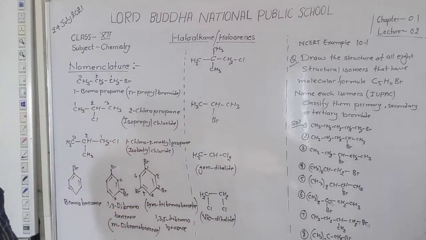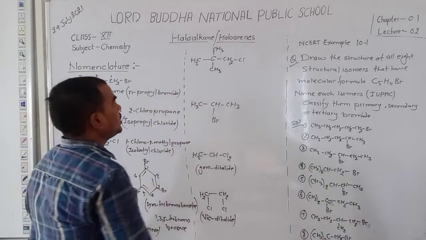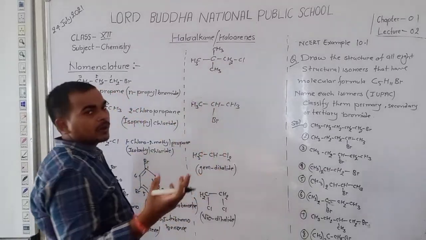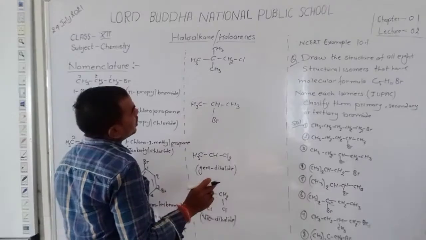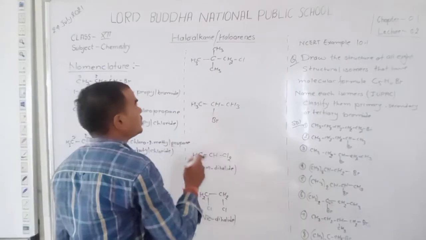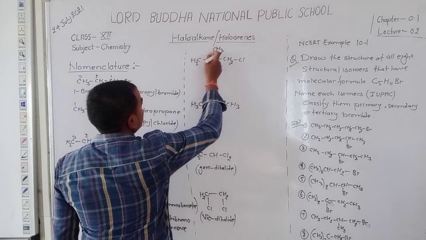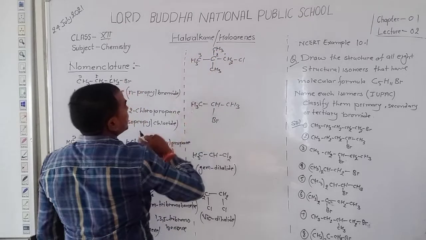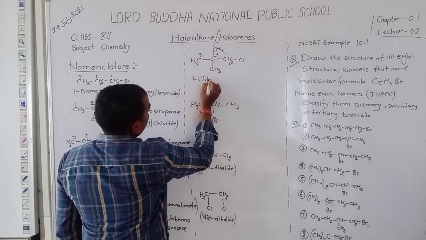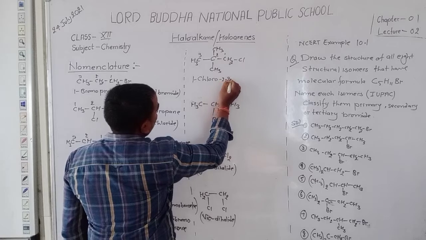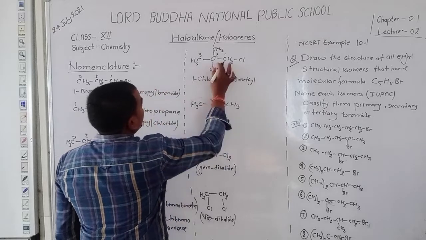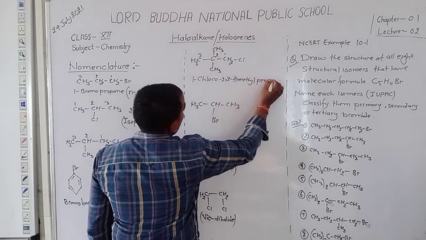Okay student, now discuss the other example. Here 1, 2, 3 carbon, 1, 2, 3 carbon, meaning the number of carbons is similar. Then we start counting from where the chain contains the maximum number of substituents. Here 1, 2, 3. The name of this compound: 2,2-dimethyl and 1-chloro. So write 1-chloro-2,2-dimethyl. Number of carbon 3, propane, is the name of this compound.